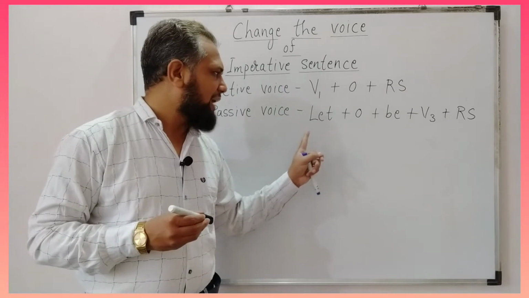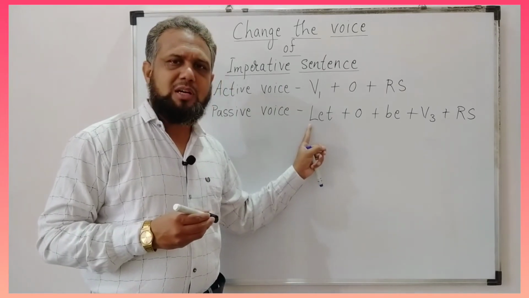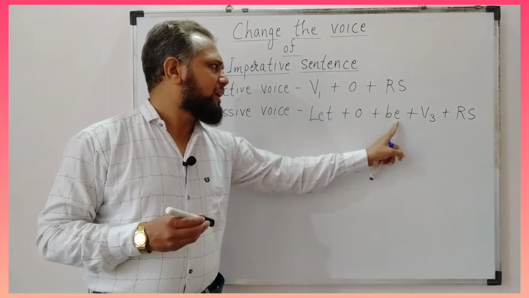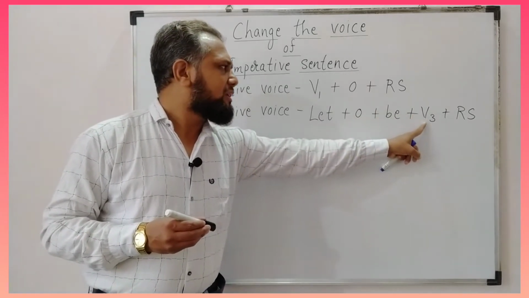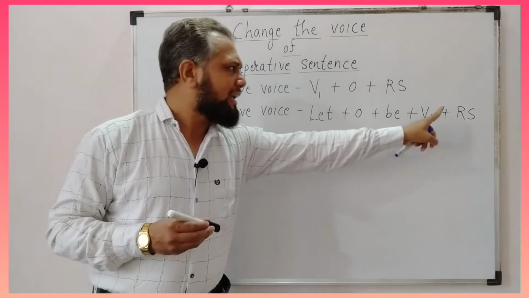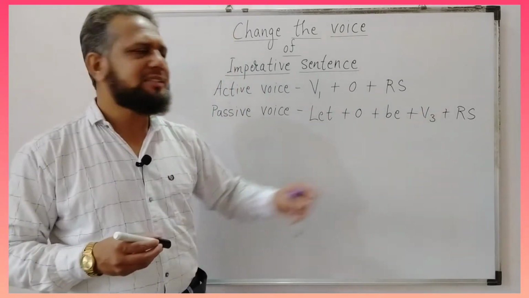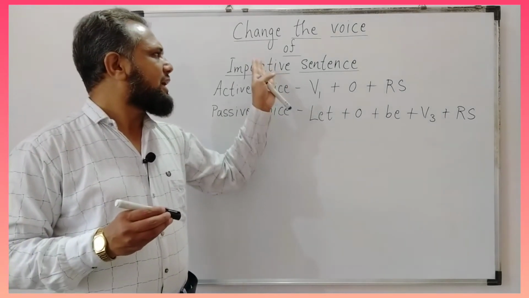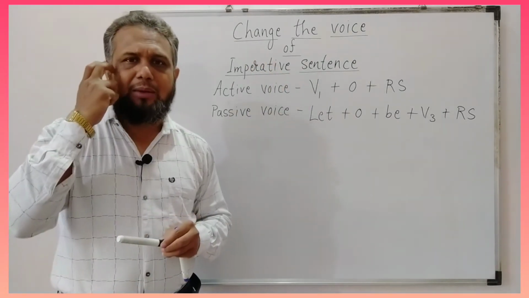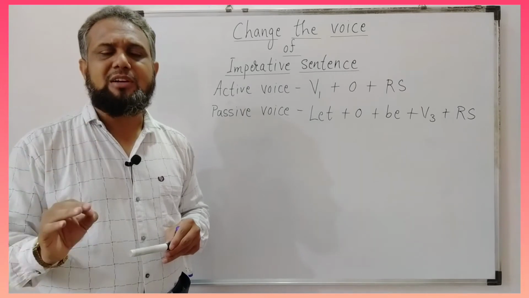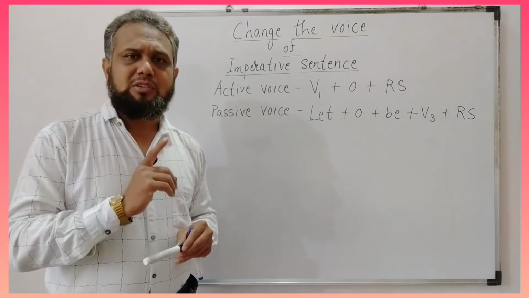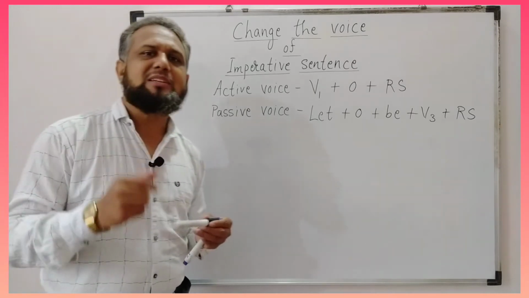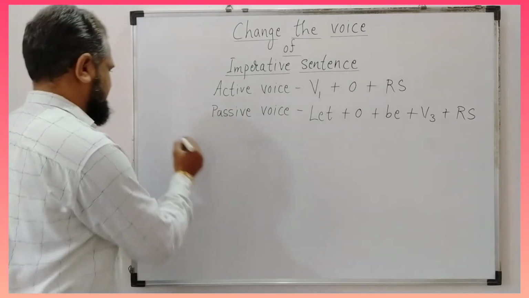First of all, we have to use the word let, thereafter the object, then be, thereafter the third form of verb V3, and if there is any remaining sentence, it will come in the end. So this is the formula of imperative sentence in active and passive voice, which is totally different from assertive sentence. Now we will take one example and try to solve it.